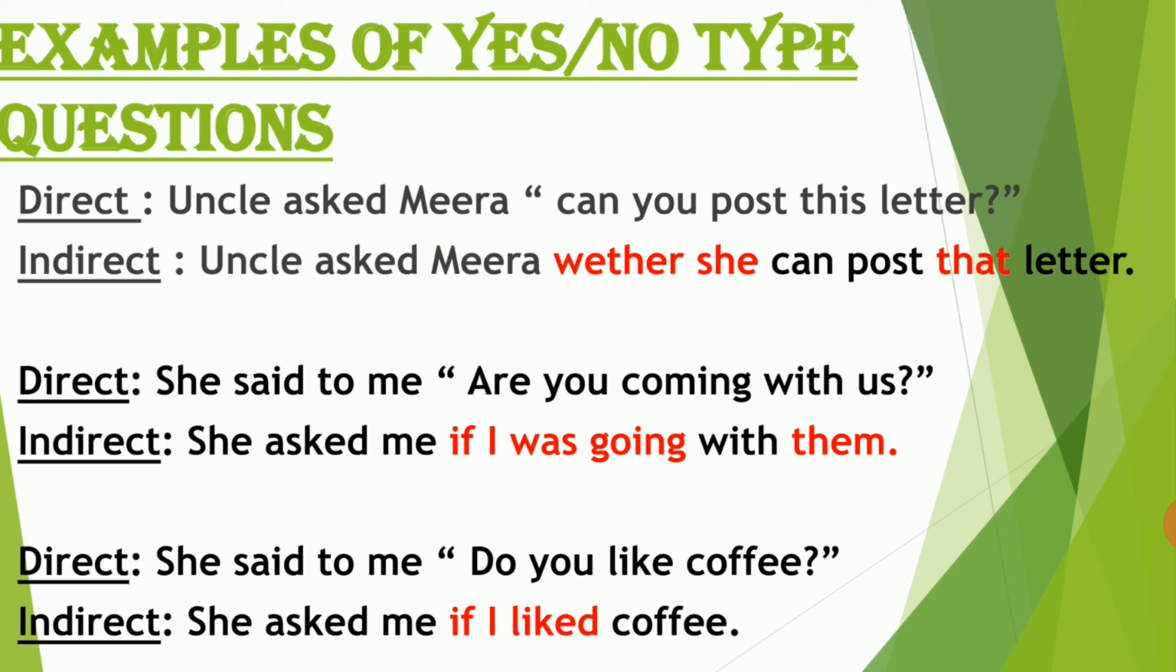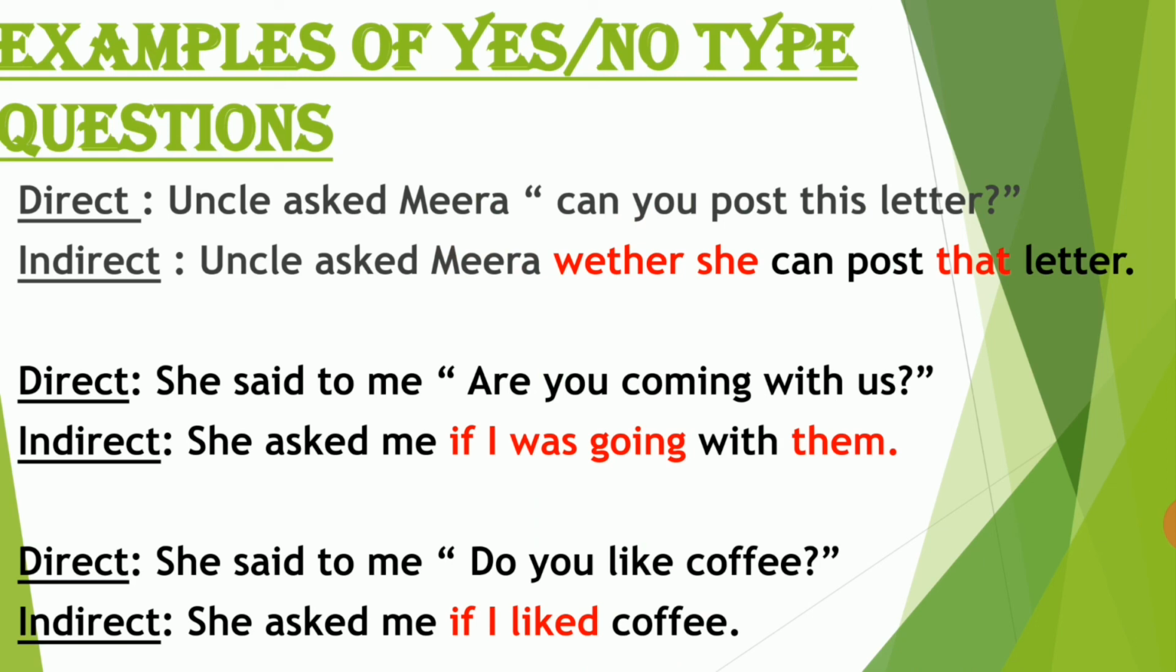So the next example, she said to me, "Are you coming with us?" So the indirect form of this will be she asked me. When it is written as said, you have to change it to asked. If it is written asked, then you can write it as it is. But if it is written as said, then you have to change it into asked, because we are asking a question, right? So it should be changed to asked. She asked me if I was going with them.